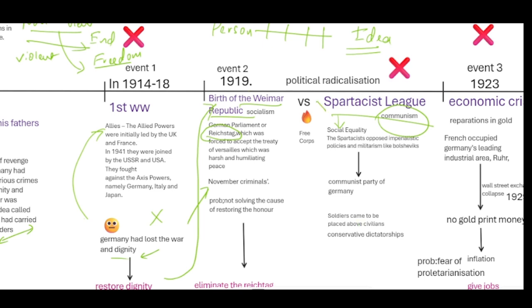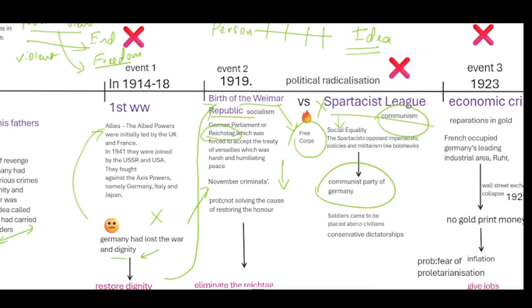But the Spartacus League was crushed by a group called the Free Corps, who were representatives of the Weimar Republic, and hence the Weimar Republic continued its rule in Germany. Later, the Spartacus League formed the Communist Party of Germany.